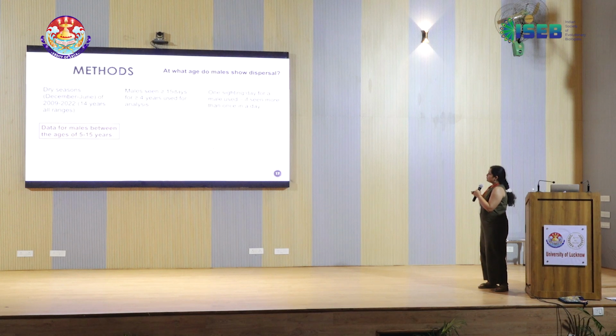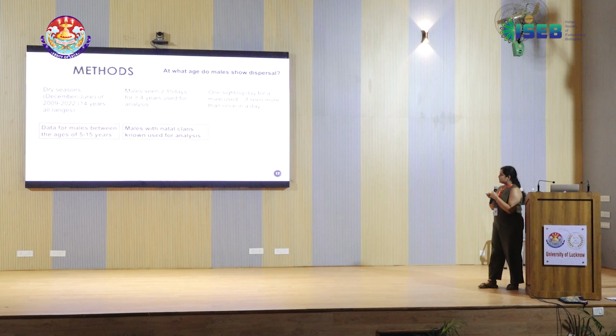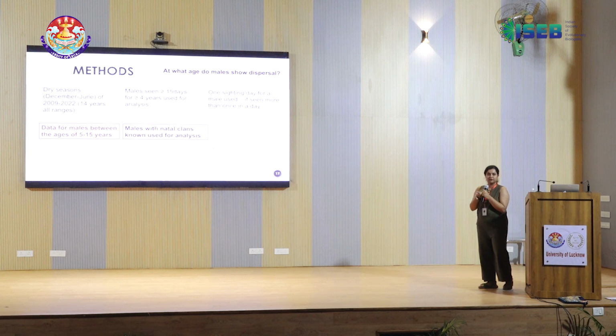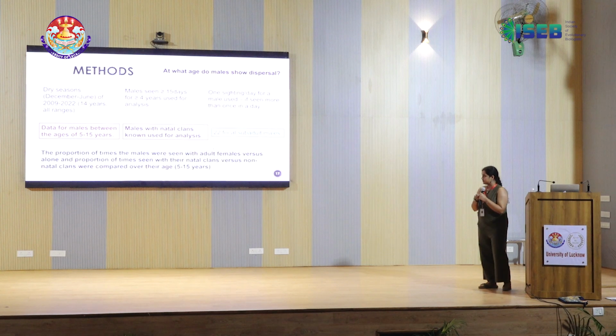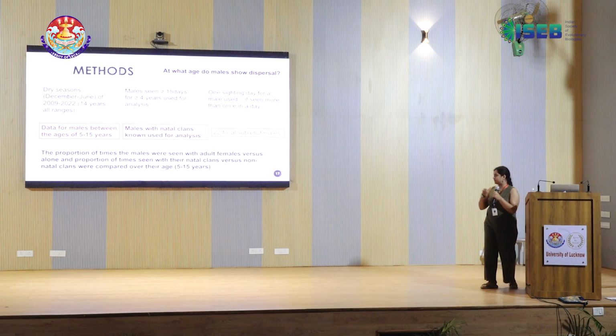I've used the same time period of data, but the point to note here is that the males are the ones for whom we only knew the natal clans, and we had 22 such males. The variable of interest here is the proportion of times that they were seen in these different categories, and that was compared with their age.